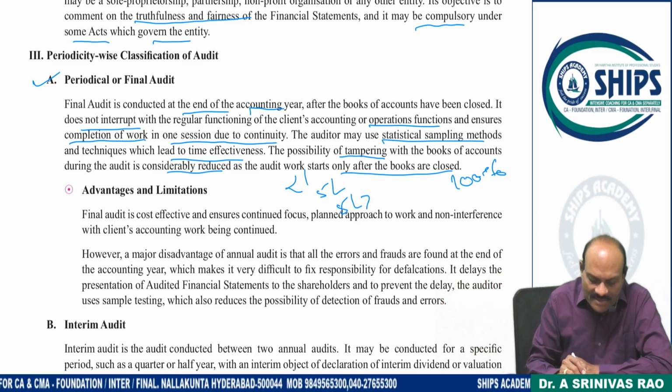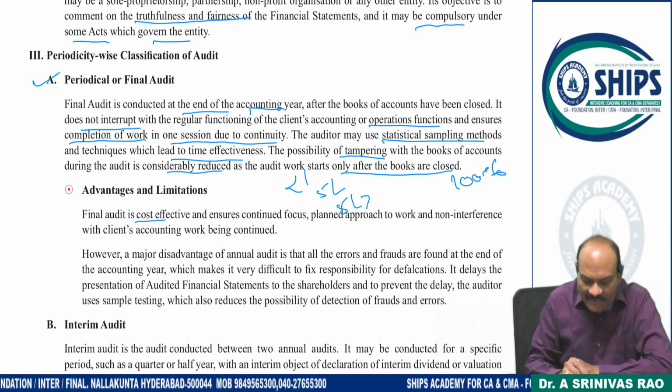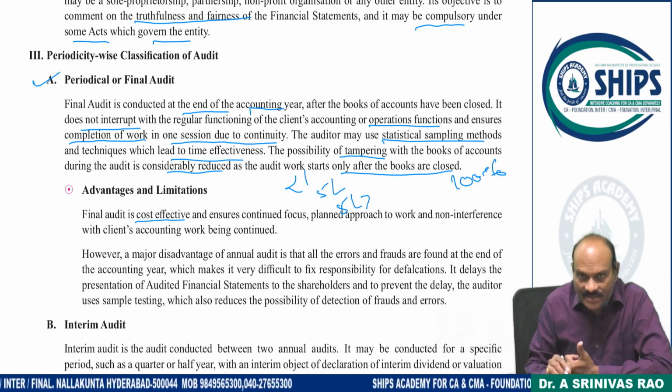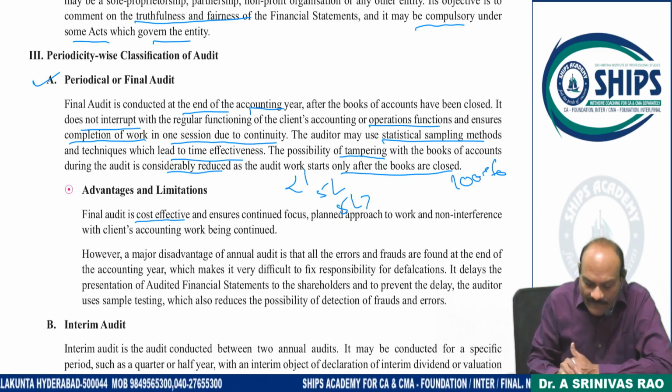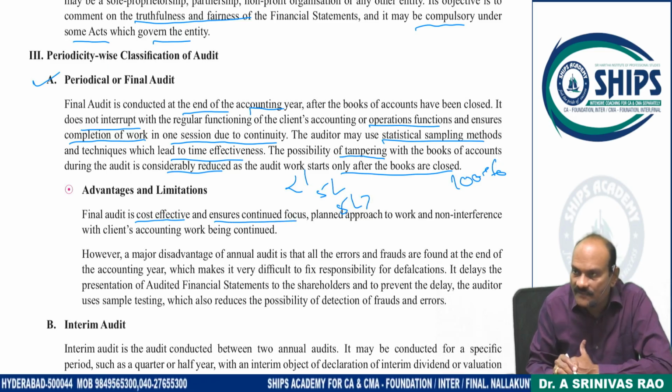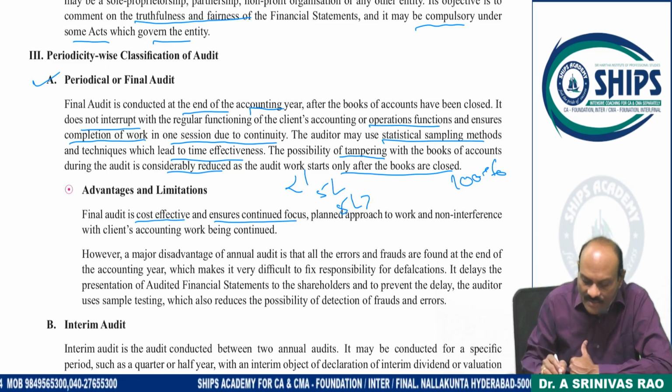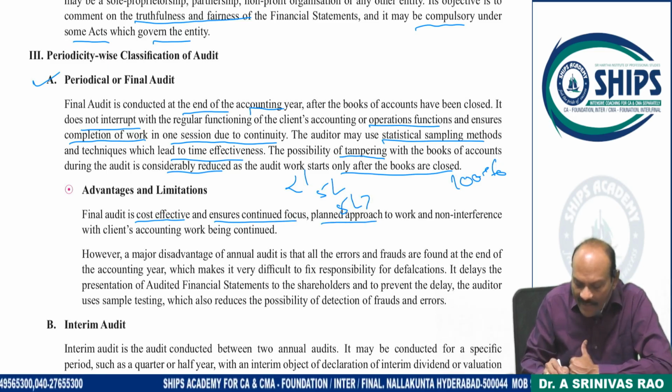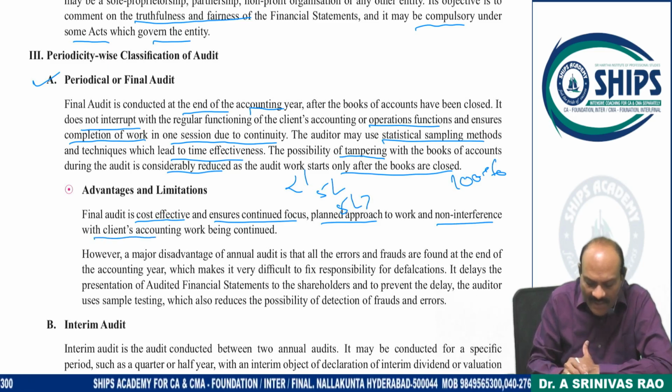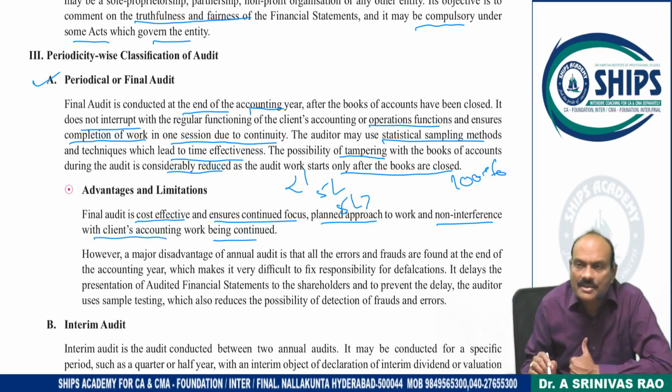Now what are the advantages here? The final audit is cost effective, meaning less expenditure, less expensive comparatively than a continuous audit, and it ensures continuity in focus. On one particular task for 1 week or 10 days you can complete it, with a planned approach towards the work and non-interference with the client's accounting work being continued.